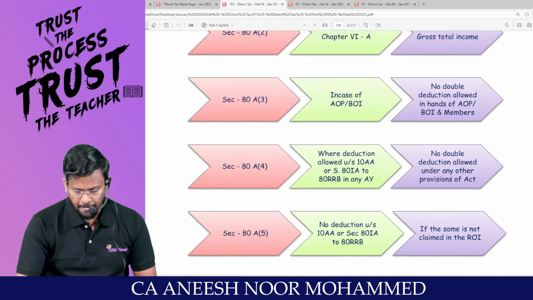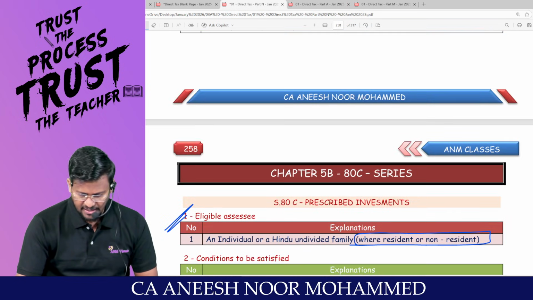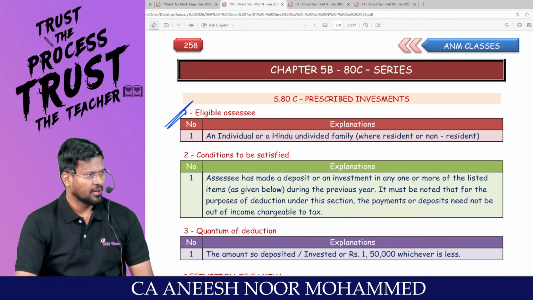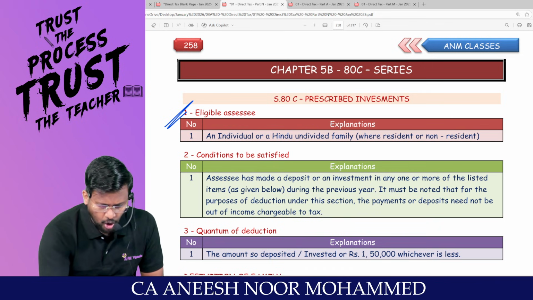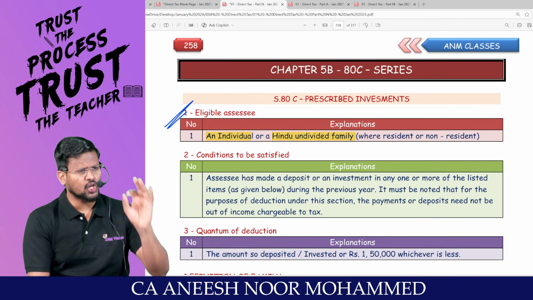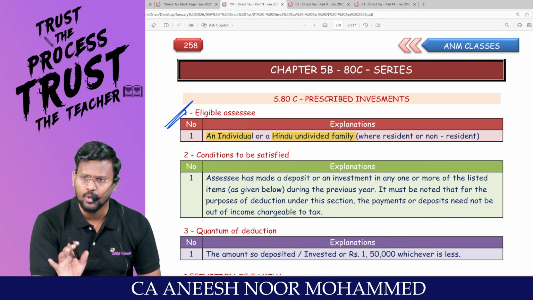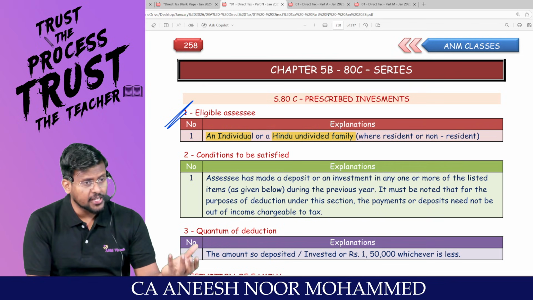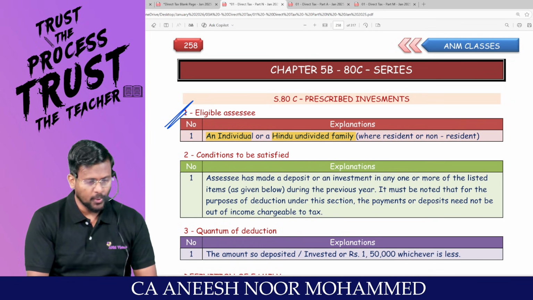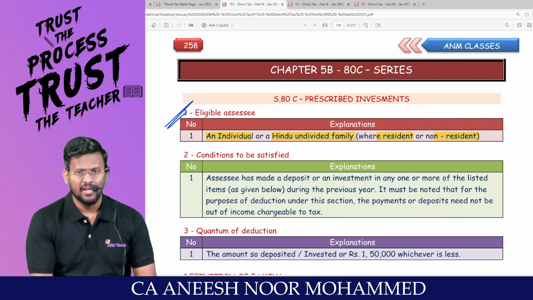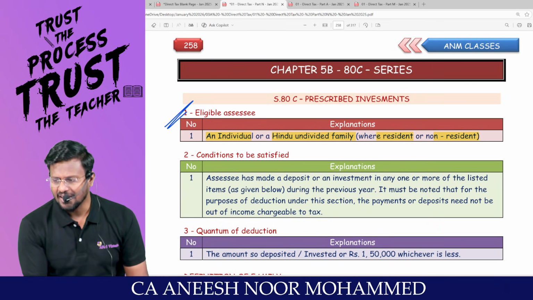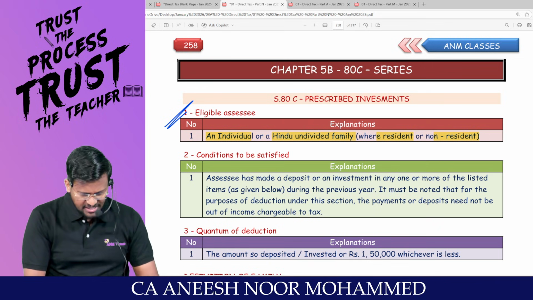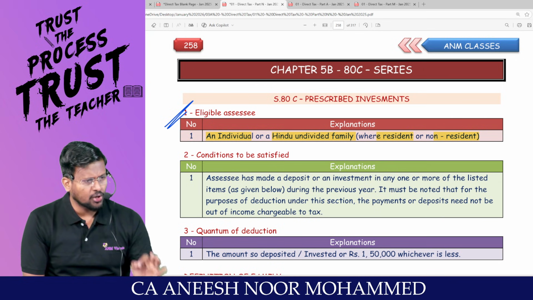In the 80C series, 80C is prescribed investments. What is 80C? Prescribed investments. That means an individual or an HUF. My dear lovable students, most of the chapter 6A deductions are applicable to an individual or HUF. If you are an individual or HUF and you are investing your money in the prescribed investments, whether you are a resident or a non-resident, who can claim 80C? Either a resident can claim or a non-resident can claim. Both people can claim. So this section is applicable to either resident or non-resident.